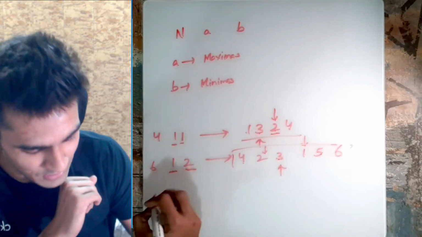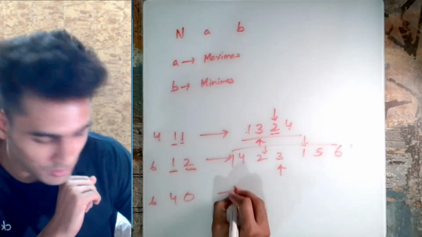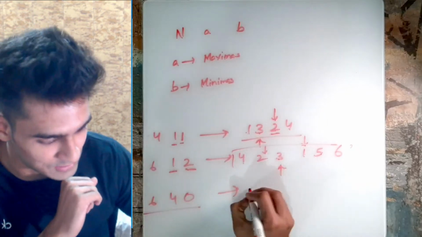Then we have 6 4 and 0. Now if you try to come up with any solution, nothing will work, and hence the answer for this is -1.